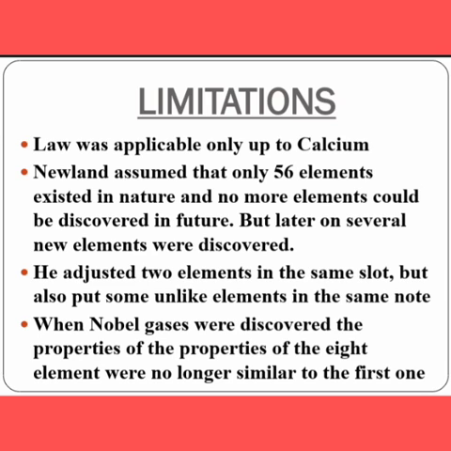Okay, so now we have 118 elements, of which 96 are natural, right? Yes. So the number occurring in nature is 96 elements. So totally we have 118 elements. By that time he thought that only 56 elements could exist and nobody could discover any other new element, or that no more new elements were going to exist.